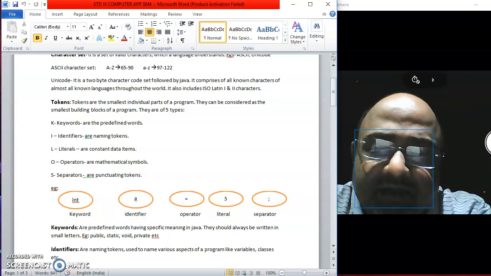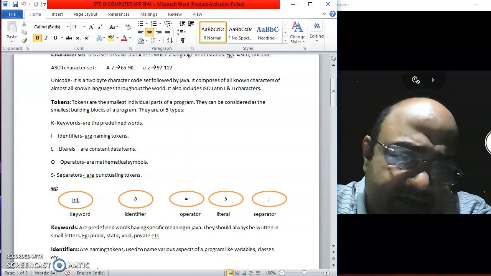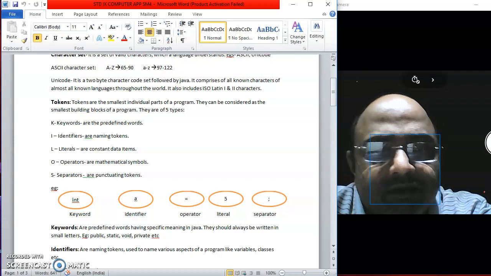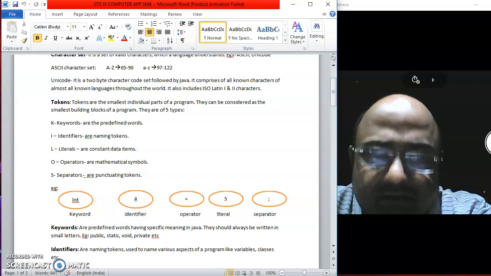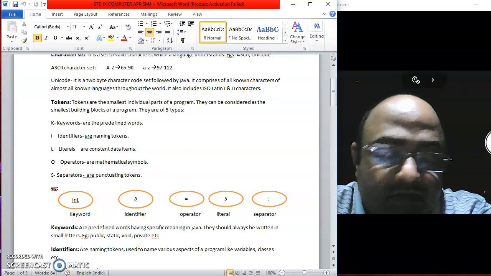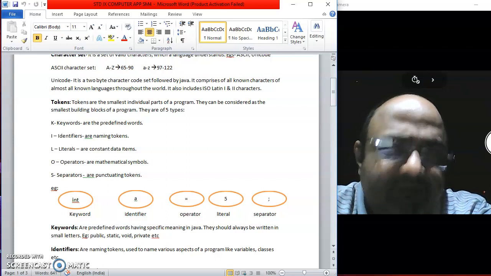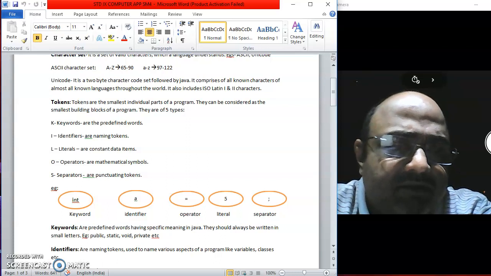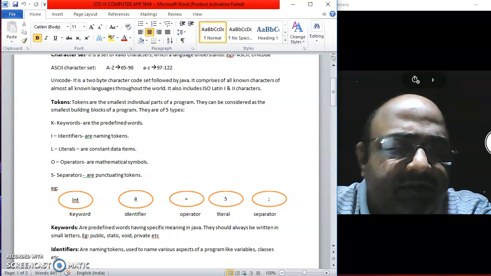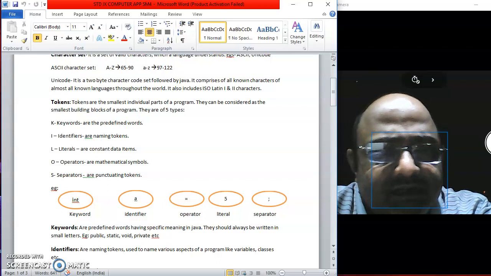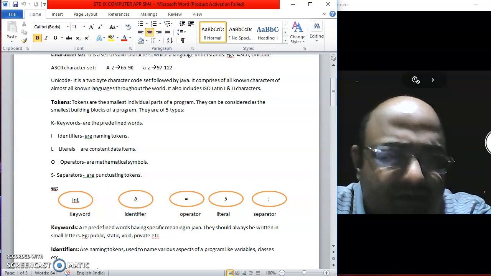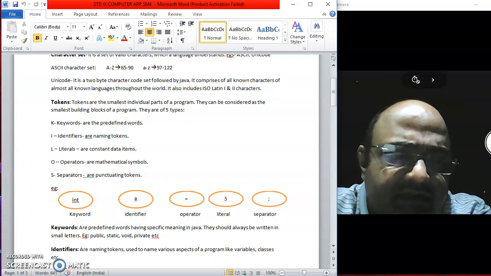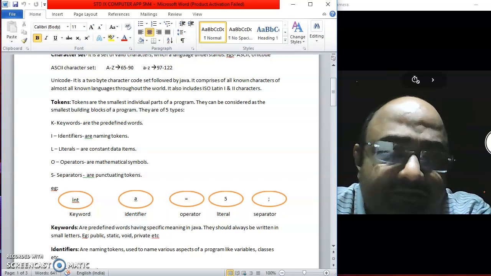Now, the very next topic in tokens is identifiers. What are identifiers? Identifiers are naming tokens. Now, what are naming tokens and why do we need them first of all? When we are writing Java programs, remember, the Java language was basically designed to write very big programs. Programs spanning maybe lakhs and lakhs of lines, we don't know.